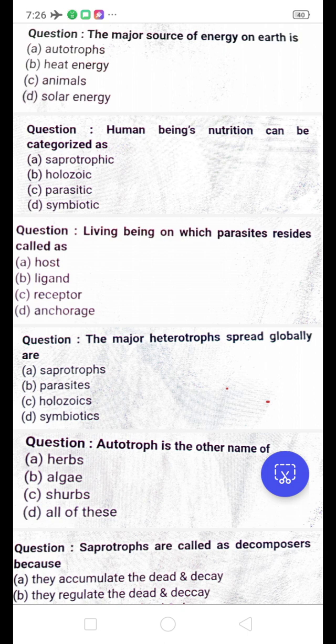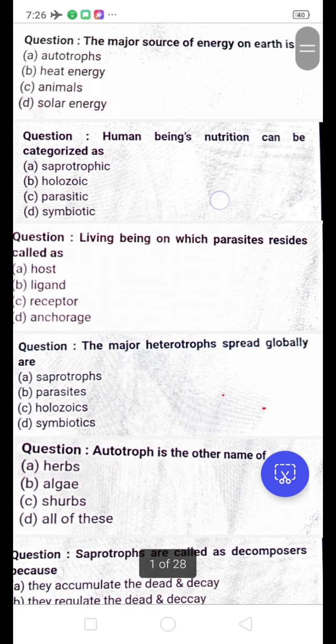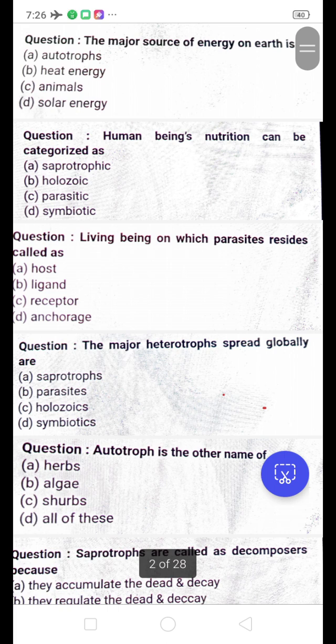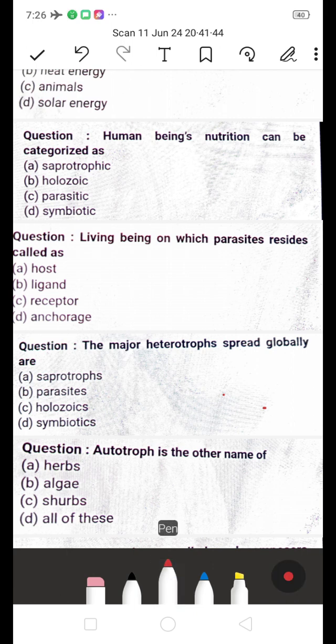These are quick MCQs. First one: the major source of energy on the earth, is it A, heat energy, B, animals, C, solar energy? They ask which is the major one. So the answer will be A, the major source means it's solar energy, because from the sun we get heat energy and sunlight. Nowadays we are producing electricity also. That is solar energy.